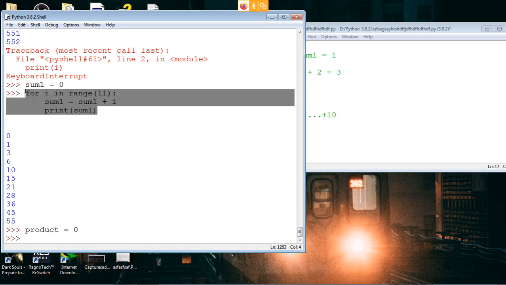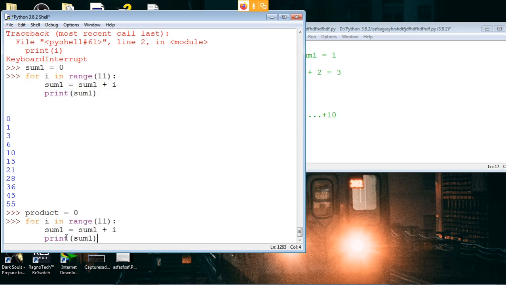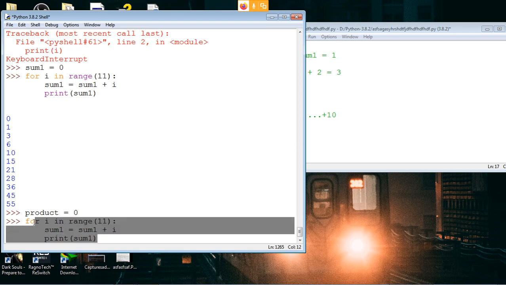Dude, before that, can you just do the same syntax in while loop? While loop, bro, one second, bro. I have a small doubt.